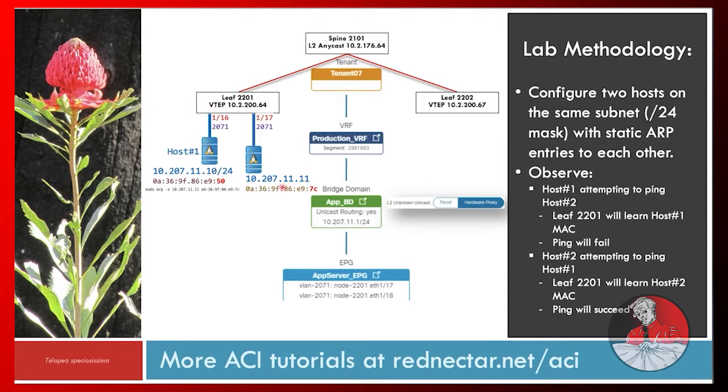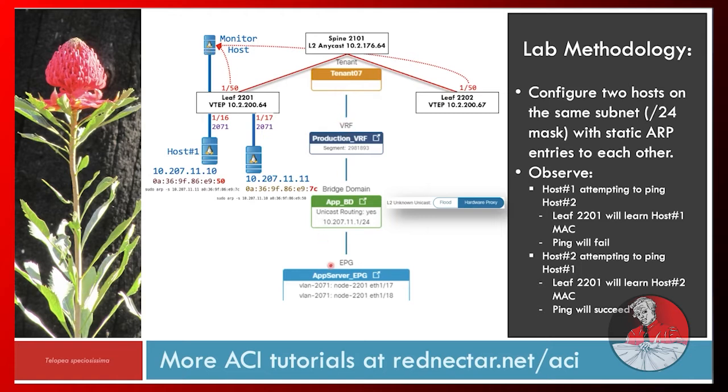And since I have the bridge domain configured to send layer 2 unknown unicasts to the hardware proxy, the IP packet should be sent to the proxy, which I've shown here as 10.2.176.64. And I have a monitor PC that's monitoring the links between the leaves and the spine, so we'll see that packet turn up there as well.